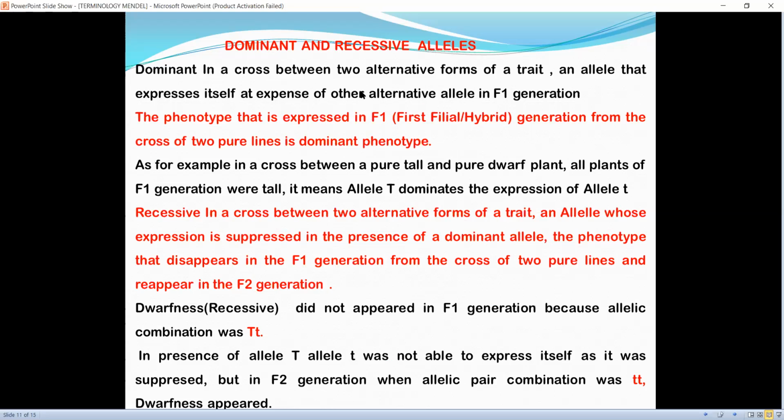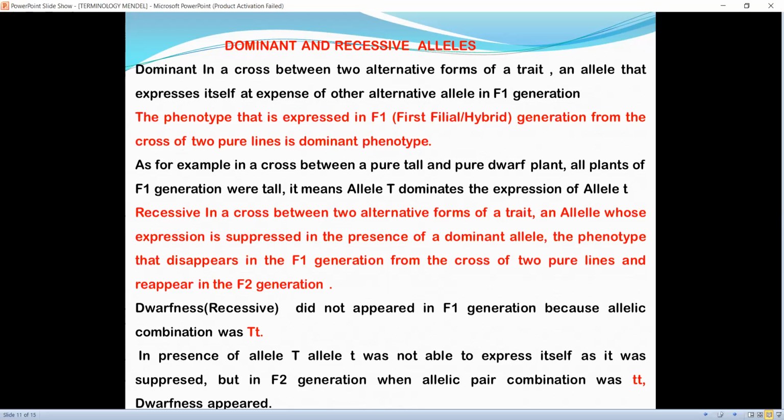Dominant can be explained as, in a cross between two alternative forms of a trait, an allele that expresses itself at the expense of the other alternative allele in the F1 generation. The phenotype that is expressed in the F1, first filial or hybrid generation from the cross of two pure lines, is the dominant phenotype.